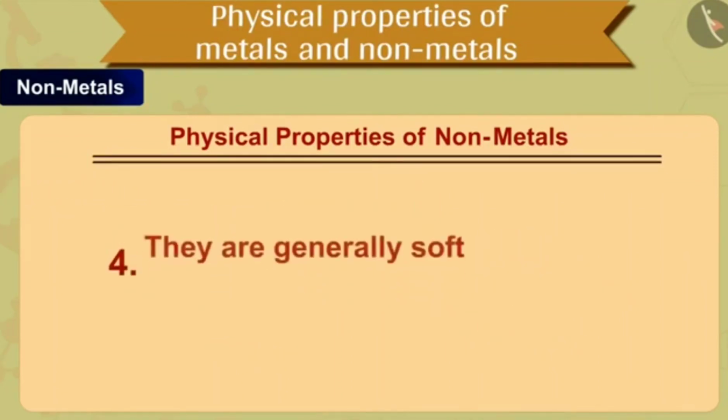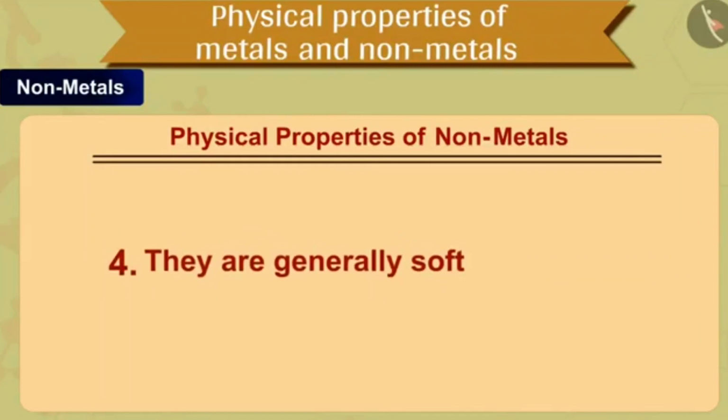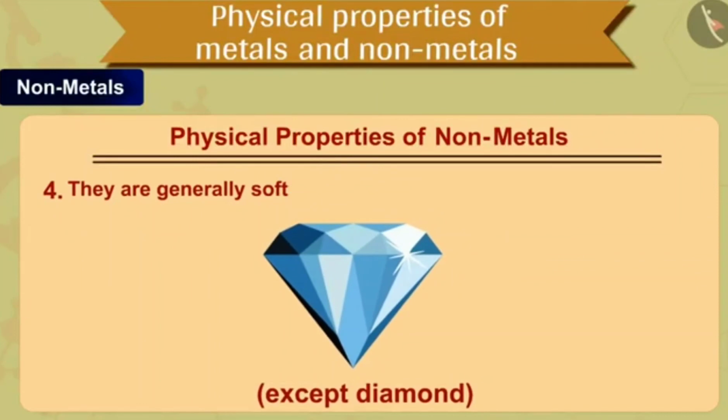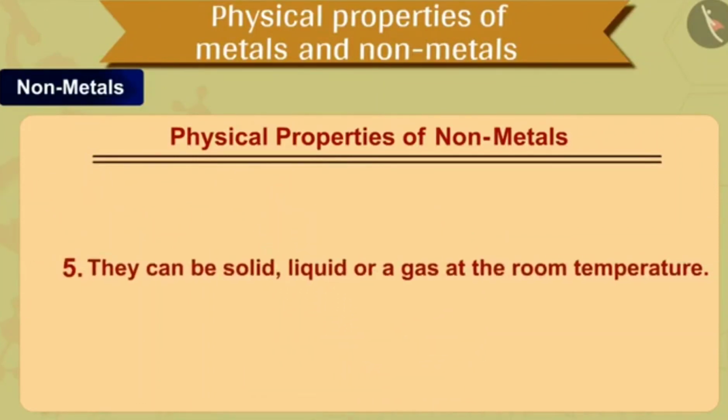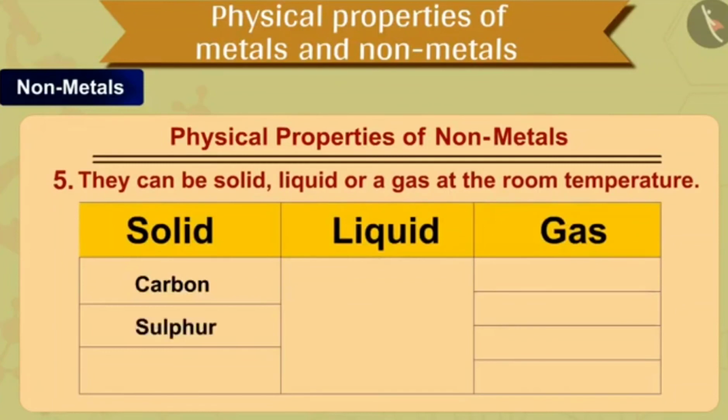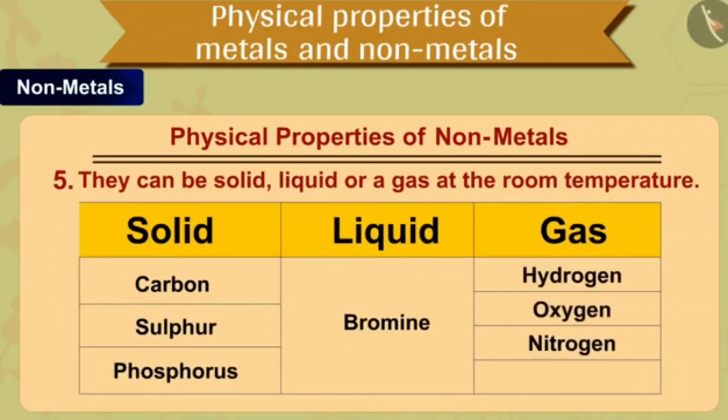The next, fourth property of non-metals is that they are generally soft, except diamond. The next, fifth property of non-metals is that they can be solid, liquid or a gas at the room temperature. For example, carbon, sulfur and phosphorus are solids. Bromine is liquid. And hydrogen, oxygen, nitrogen and chlorine are gaseous at room temperature.